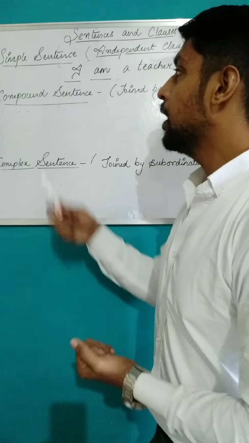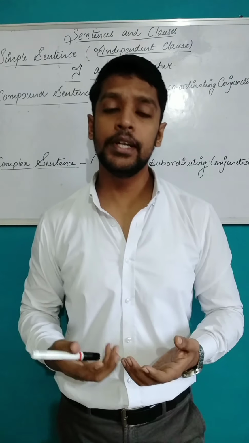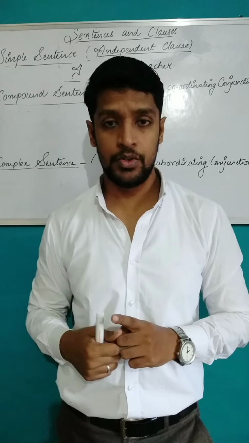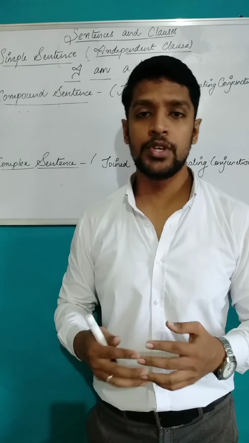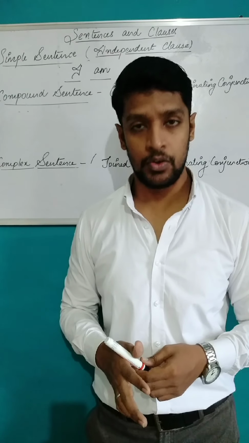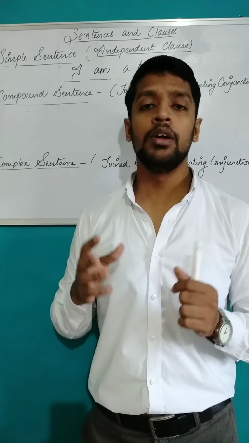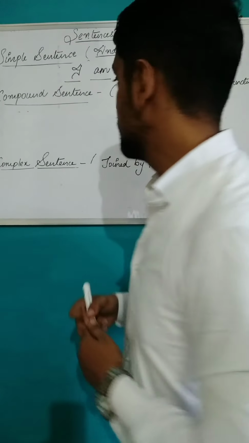Let's move to the second part, compound sentences. Compound sentences are those sentences which have more than one independent clause. I repeat, compound sentences are those sentences which have more than one independent clause, and they are joined by words called coordinating conjunctions. Let's take a small example to understand.